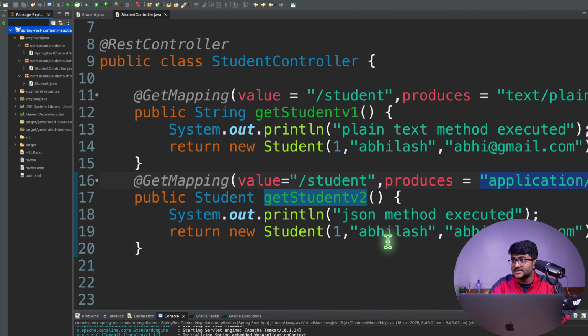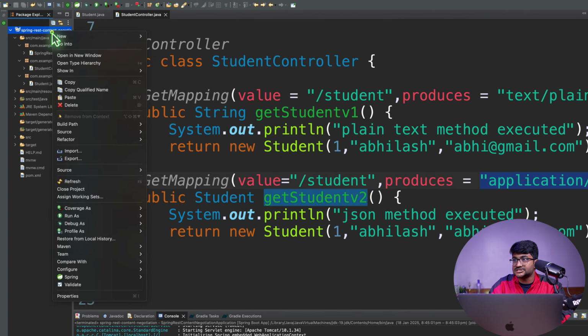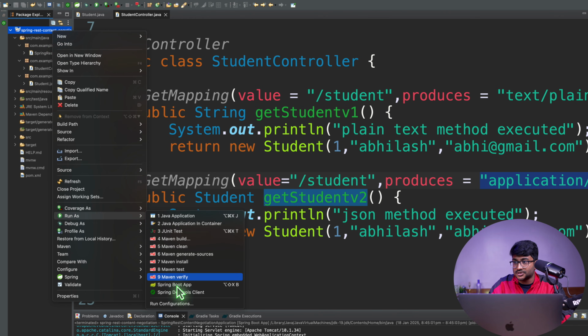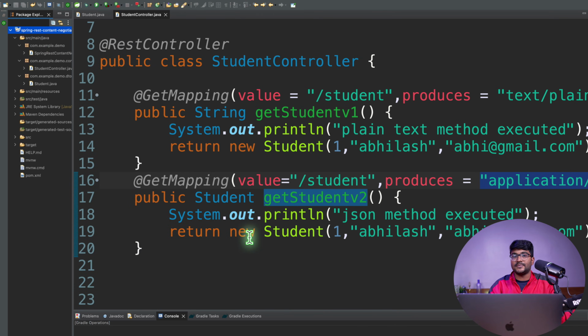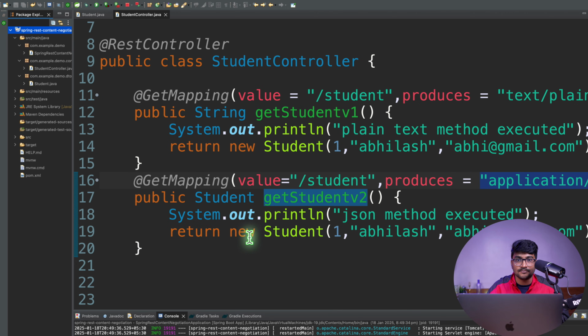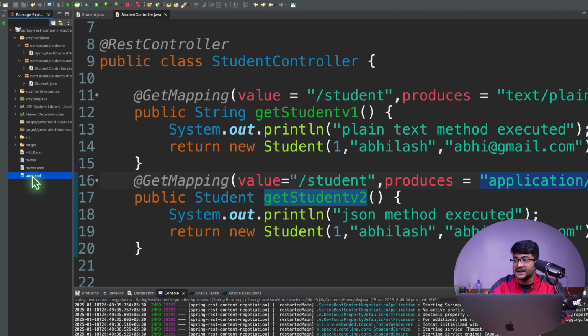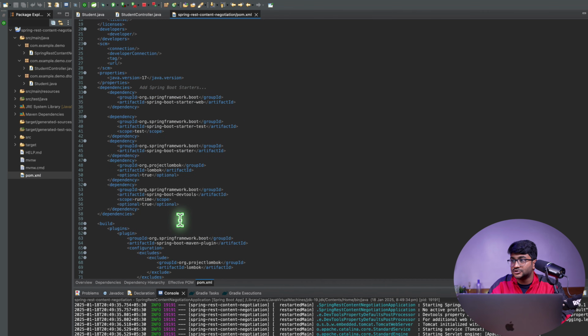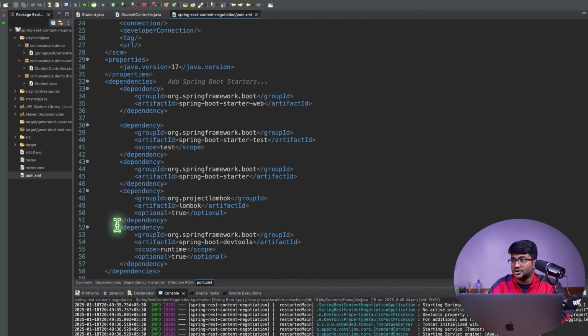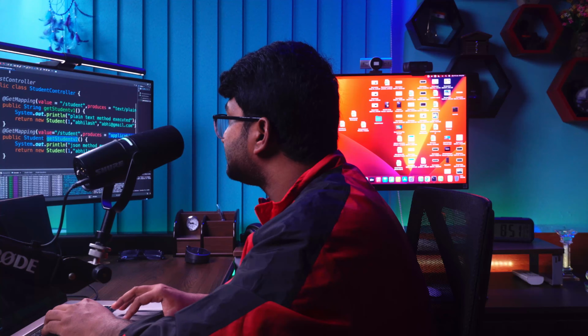Right now, let me just restart my application, and next time when I do some code changes, I'm sure it will be automatically refreshed and deployed to my server. So I don't have to stop and start every time, because I just have added the dev tools support to my application right over here. I hope this makes sense. So let me close this.